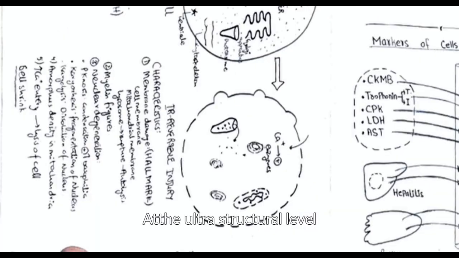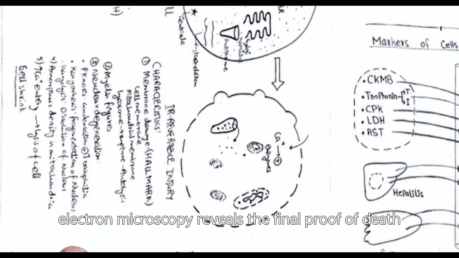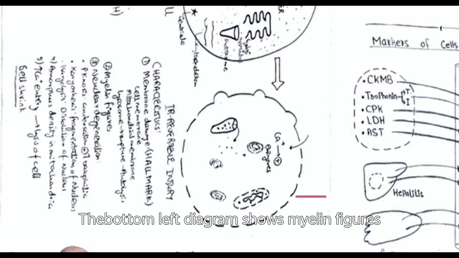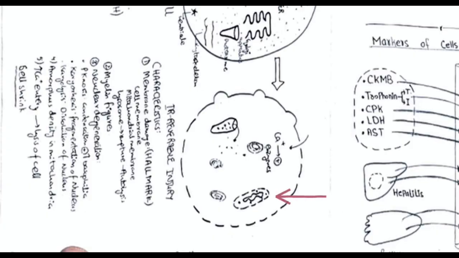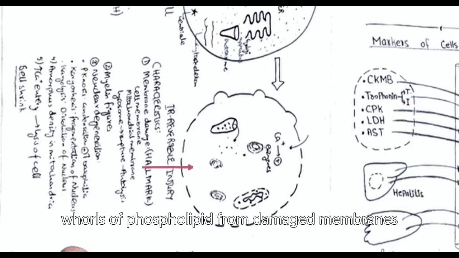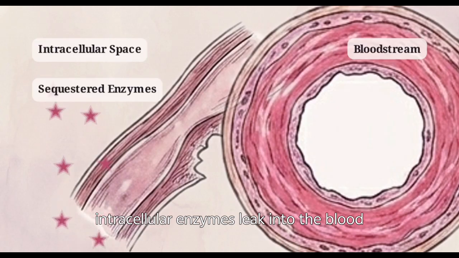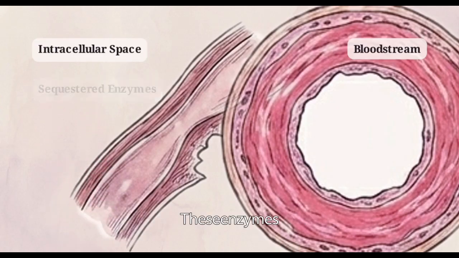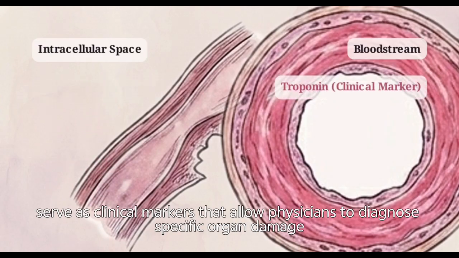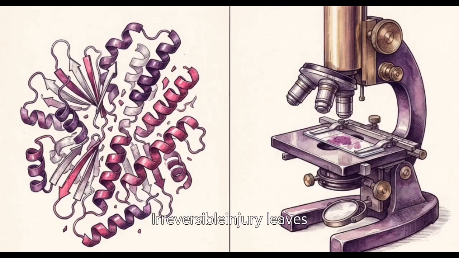At the ultrastructural level, electron microscopy reveals the final proof of death. The bottom left diagram shows myelin figures, whorls of phospholipid from damaged membranes, and dense amorphous accumulations within the mitochondria. As membranes rupture, intracellular enzymes leak into the blood. These enzymes, such as troponin, serve as clinical markers that allow physicians to diagnose specific organ damage. Irreversible injury leaves distinct signatures at every scale, allowing for a definitive diagnosis long after the initial biochemical event.